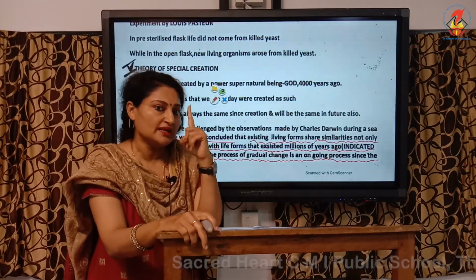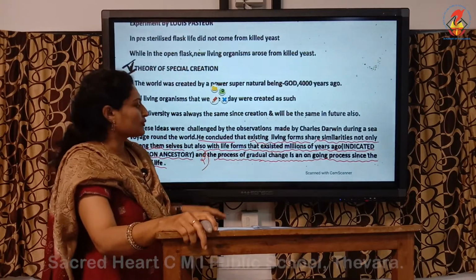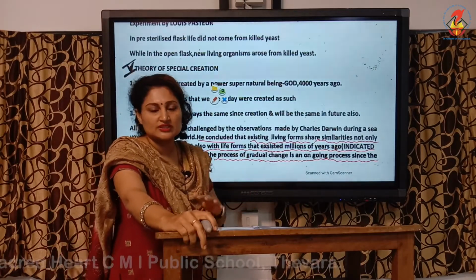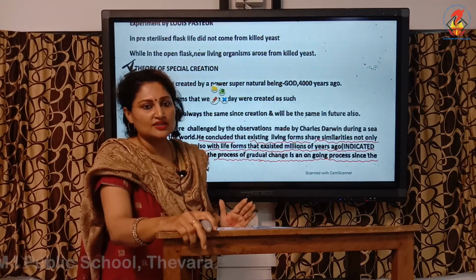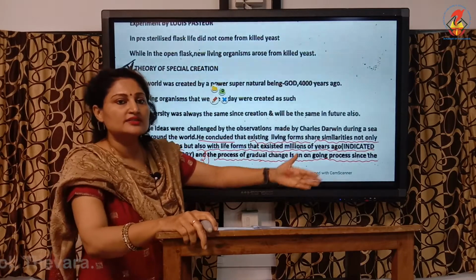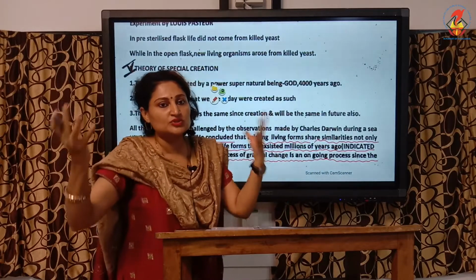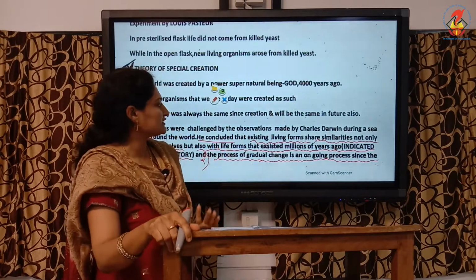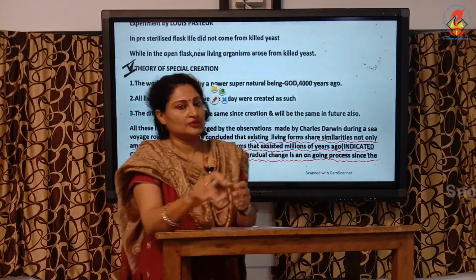It indicates a common ancestor. And the second strong information he gathered is the process was not quick, was not instant. The change was very, very gradual, and this gradual change is an ongoing process. It will continue. Again in future, after 100 years, there will be lots of modification, as there is evolution in us. This is what Charles Darwin says, and Charles Darwin is considered the father of evolution.